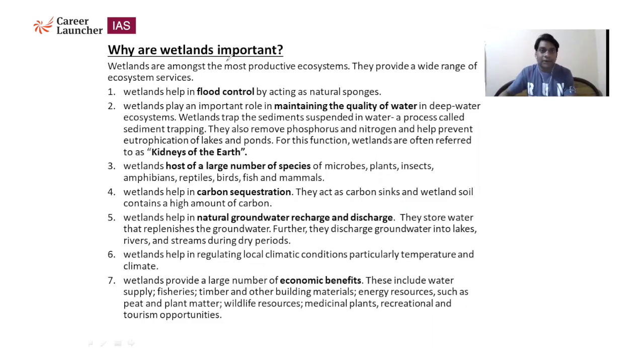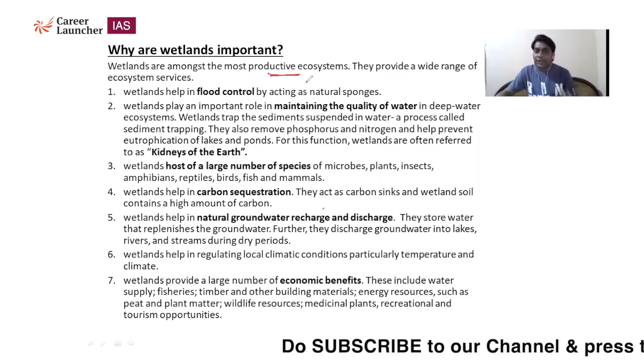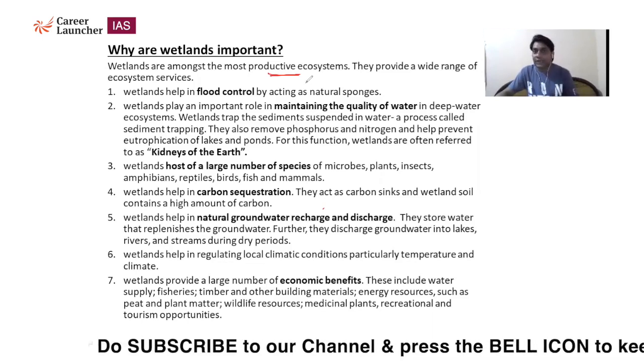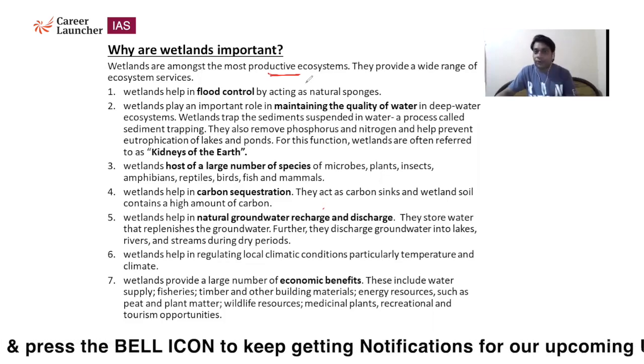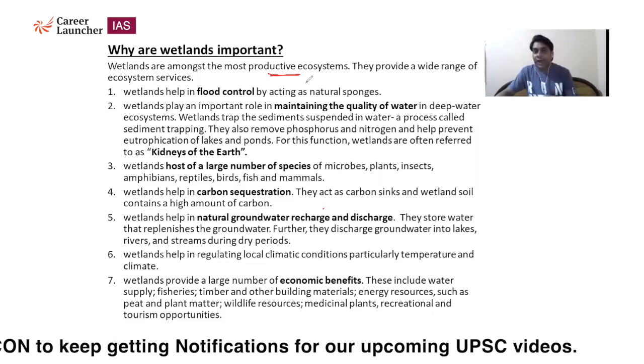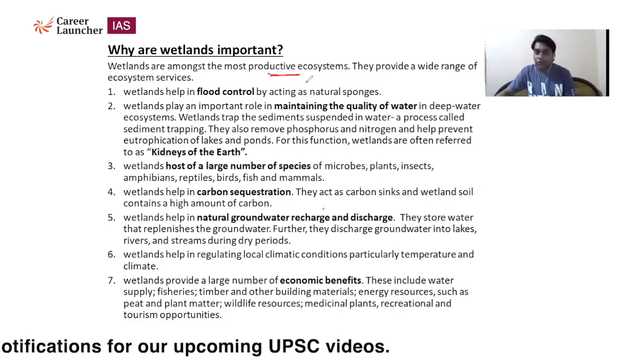Wetlands are among the most productive ecosystems. What is the meaning of productive ecosystem? Productive ecosystem basically means that it gives some output, like diversity in nature, and contains ecosystem services. Those are resources we gain from a particular wetland. So that's called a productive ecosystem. They produce something better, and that we consider natural resources.